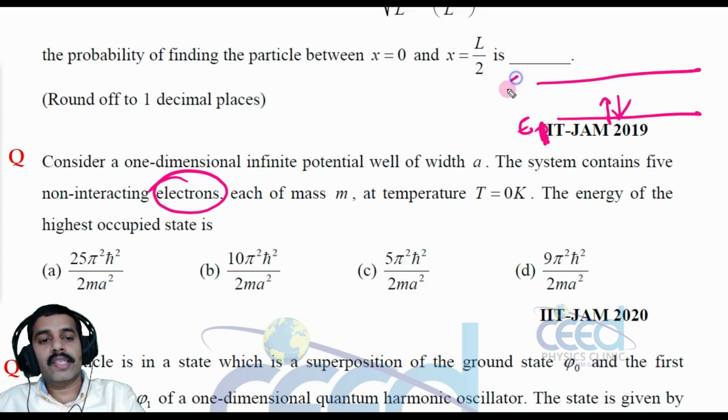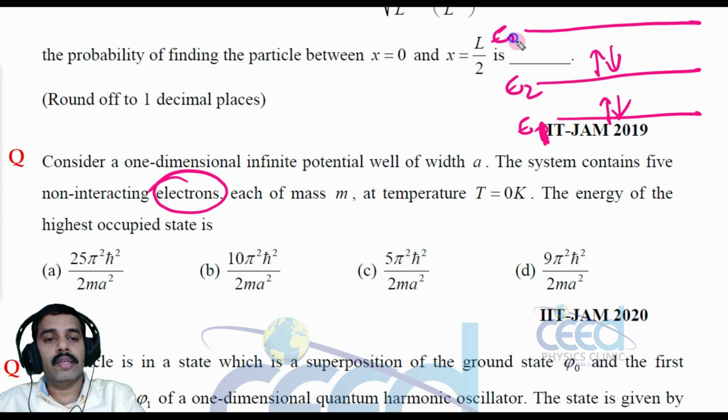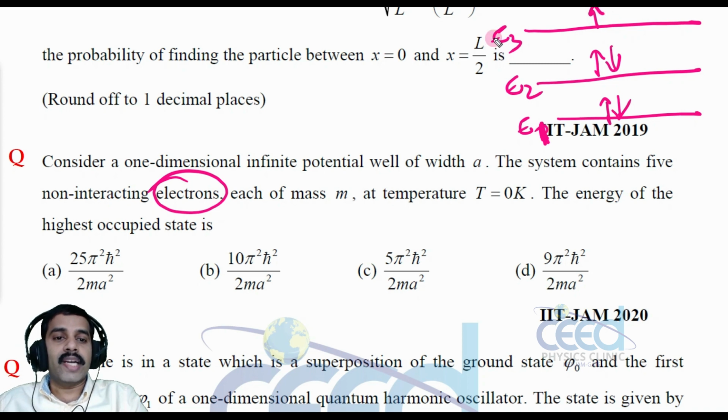The next energy level will be occupied by another 2 electrons, and the third energy level will be occupied by the fifth electron. So this highest energy, that is how much? That is E3, very simple. So E3 we need to know.